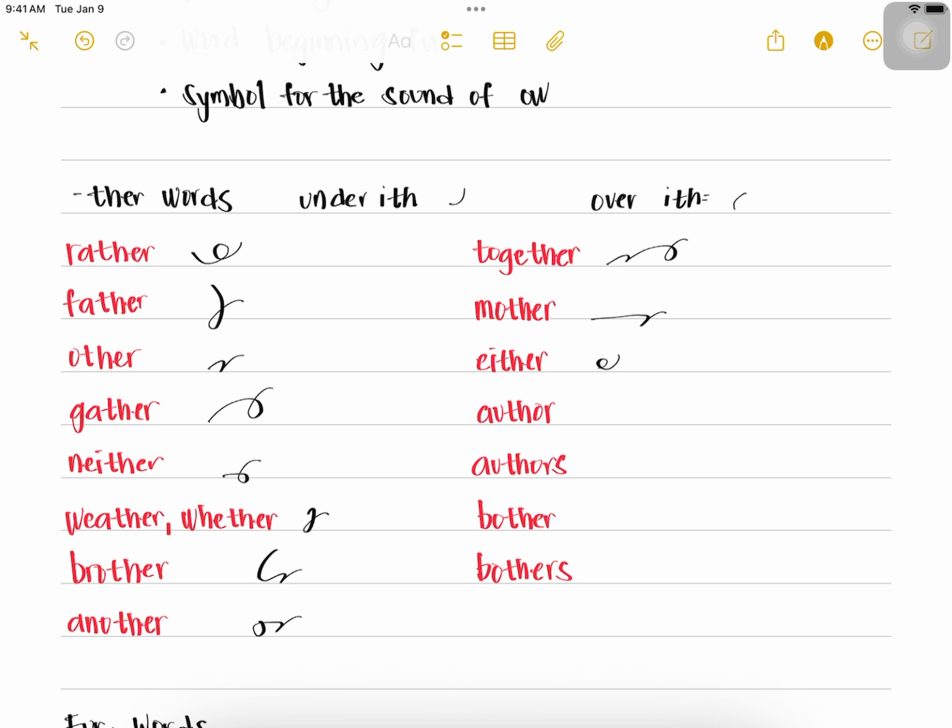either, author, authors, Bo's father, and Bo's fathers.